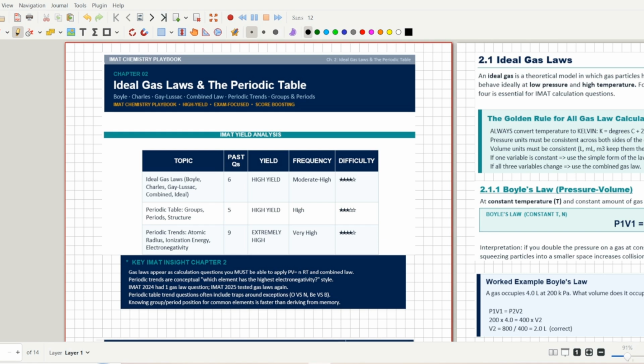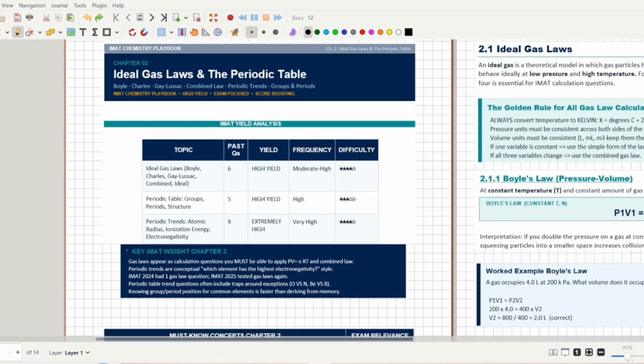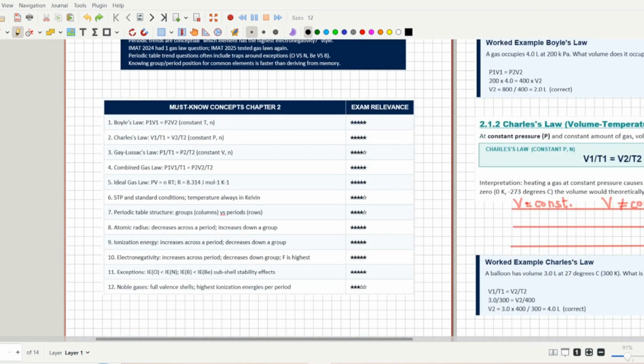As you can see, there were 6 past year questions from ideal gas laws, 5 were from the periodic table, and there were 9 questions from periodic trends. Periodic trends have questions every year. There has been no year in IMAT in which periodic trends has not been a question. So you have to understand these are one of the highest yield topics that you will be studying in IMAT chemistry. So let's take a screenshot of the most high yield topics that we will be discussing in this chapter. Take a screenshot and we will start our lecture.